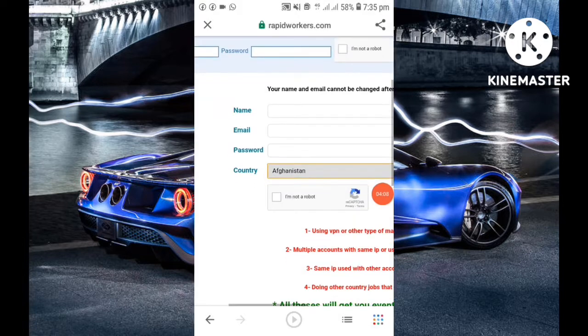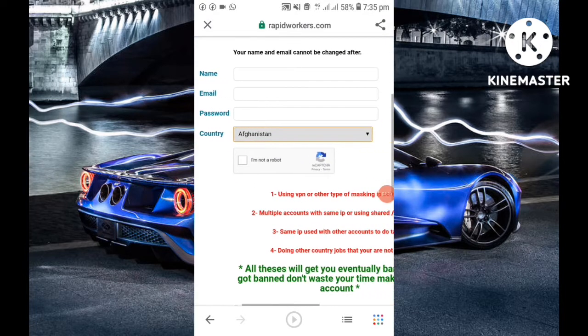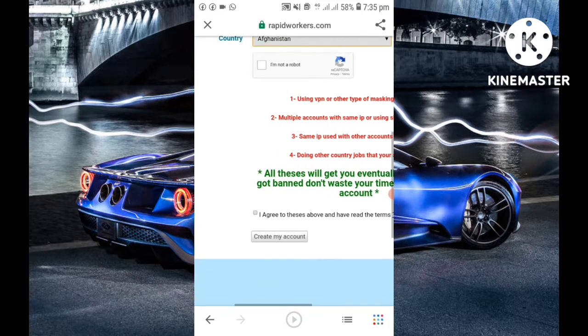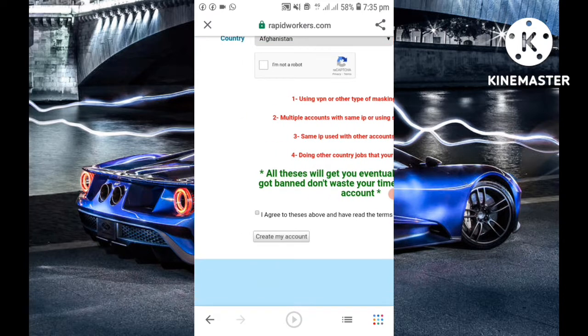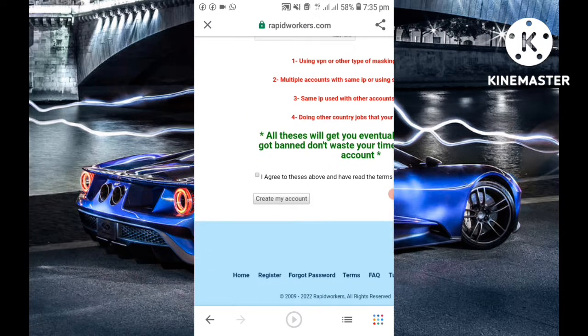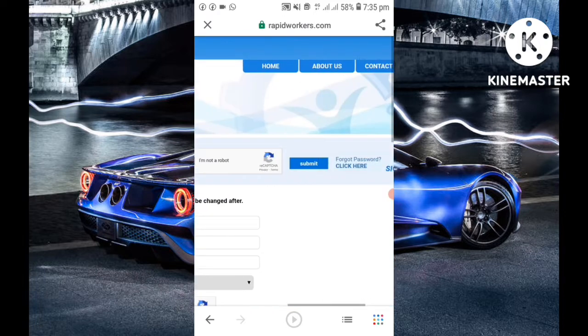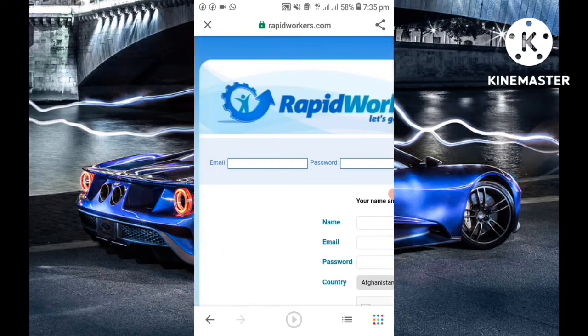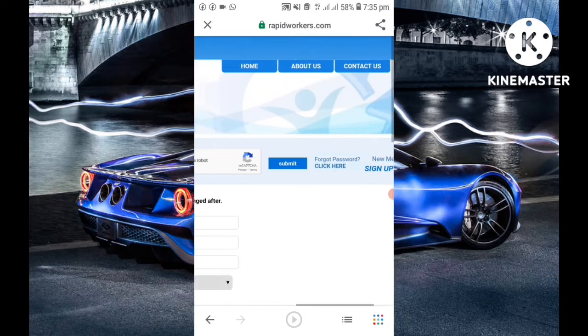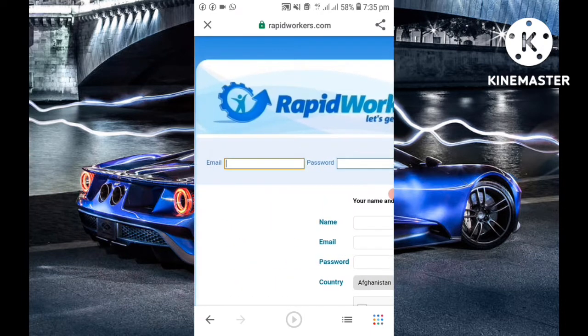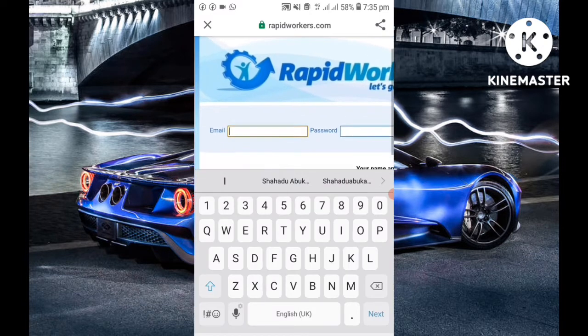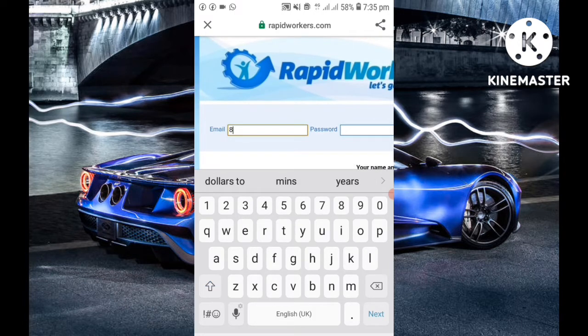After that, you just tap on I'm not a robot, come down here, agree to their terms and conditions, and create my account. After creating your account, let's see how it works. When you finish creating, they will send you an email to verify. So you open your email and tap on the link to verify your email.